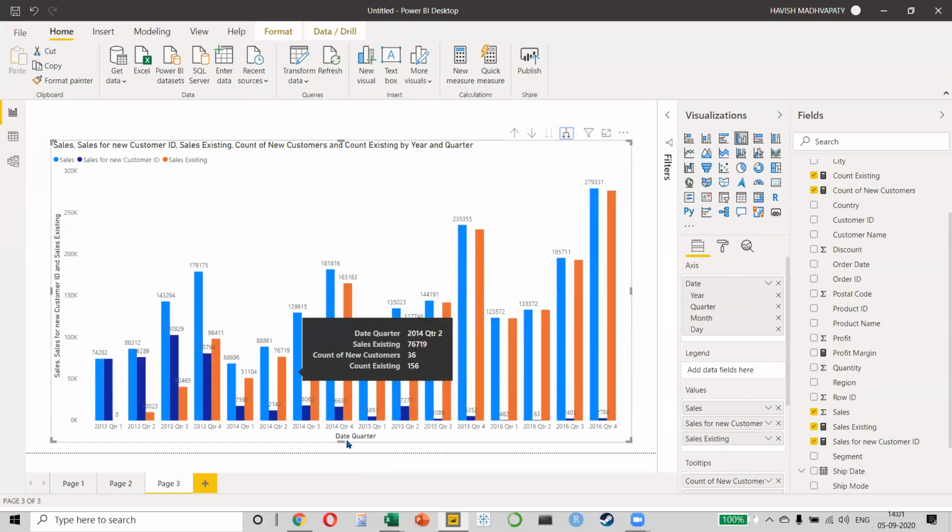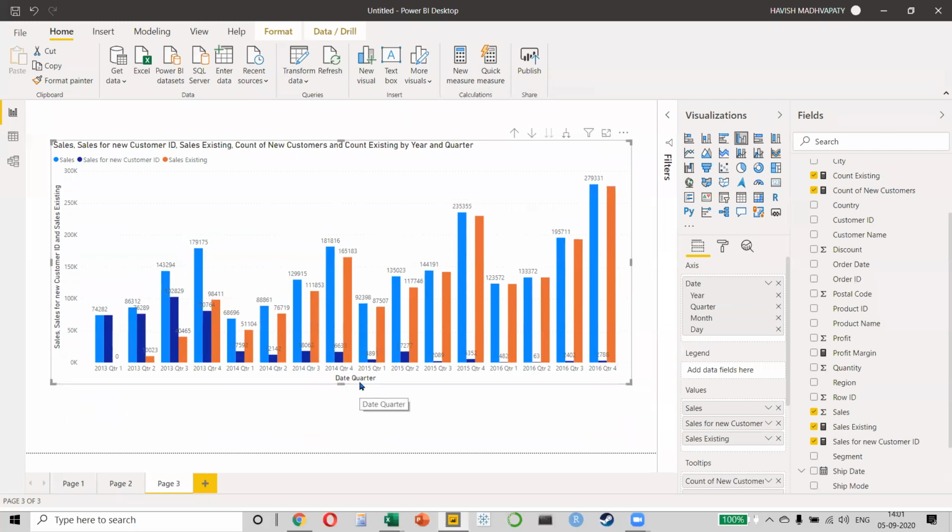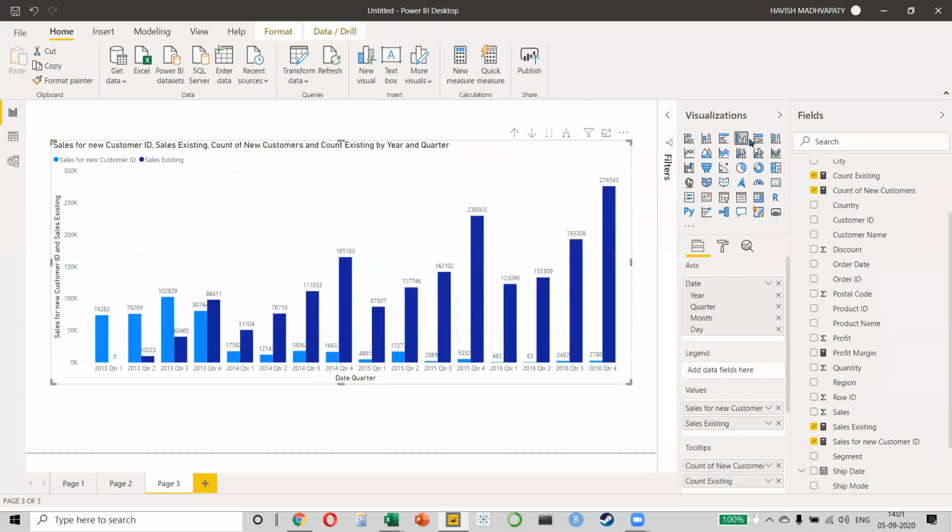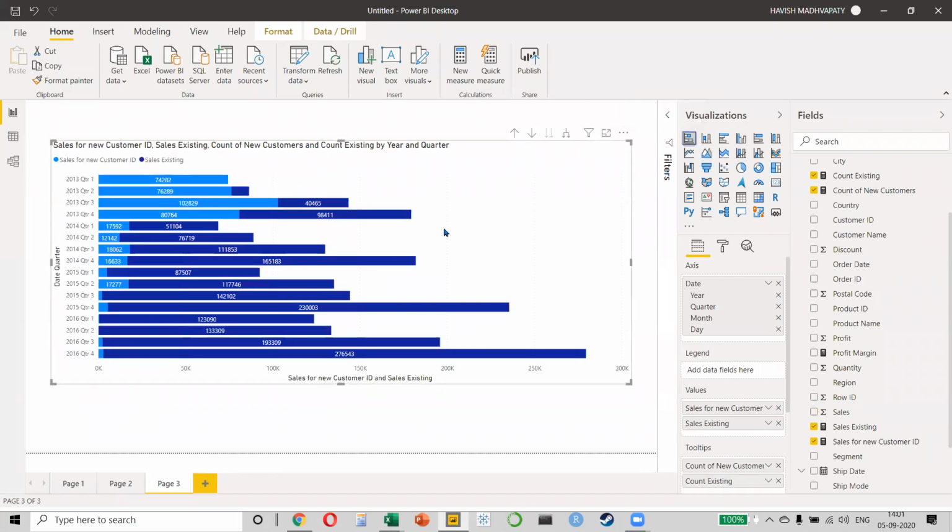And now what is it telling me? It is telling me that from one quarter to the other quarter, what is the share of existing versus new customer, like this. Or I can remove my sales and I can make this into a bar chart. Do you see how beautiful this chart is, everyone? Every one bar refers to what? Total sales. Fair enough? And what do the two colors represent? It tells me what is the split. So do you see this in quarter 1 and quarter 2? Basically, the sales from new customer has been non-existent, which is such a bad sign for the business.